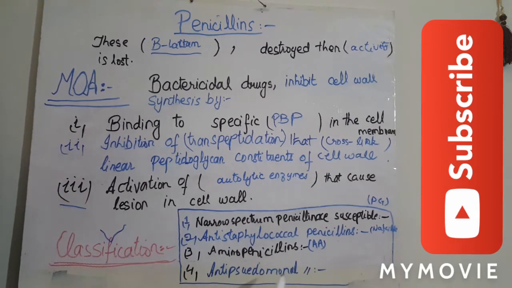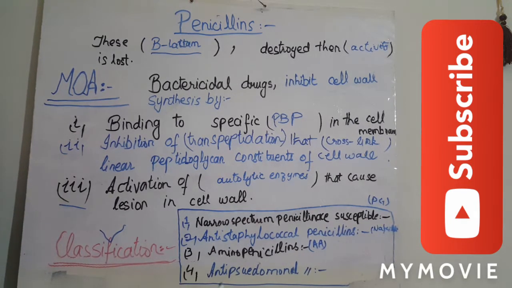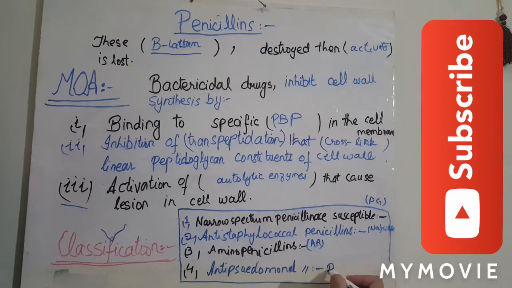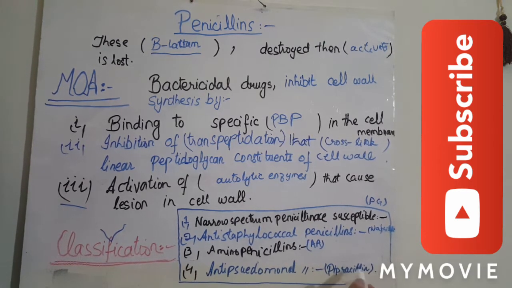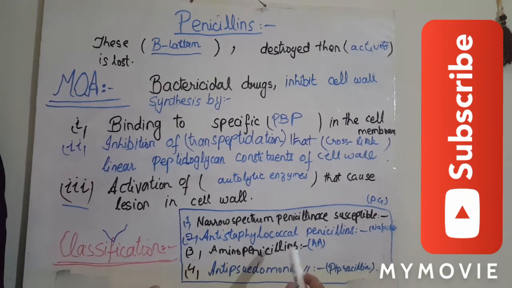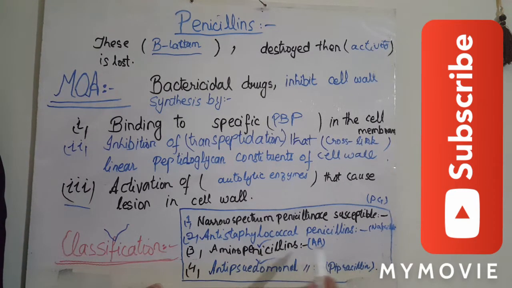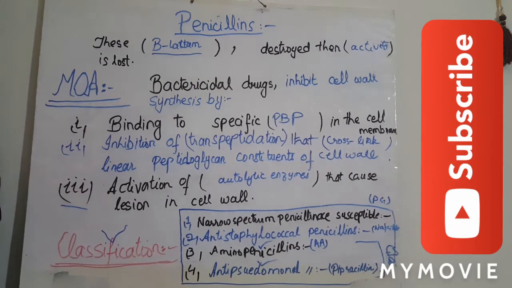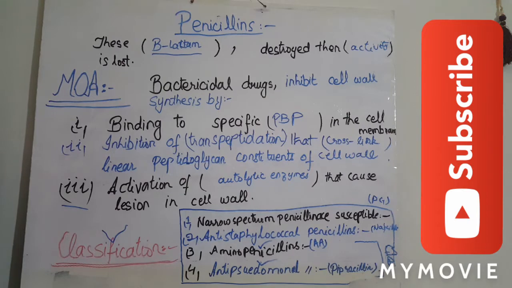Then we have anti-pseudomonal penicillins. Anti-pseudomonal penicillins are those that are produced to manage the pseudomonal infections. These are piperacillin and ticarcillin, etc. Aminopenicillins and anti-pseudomonal penicillins both are extended spectrum penicillins. Now we will discuss each and every class in detail.